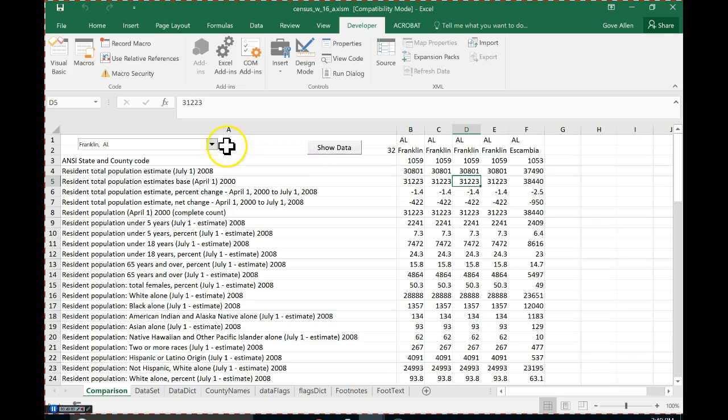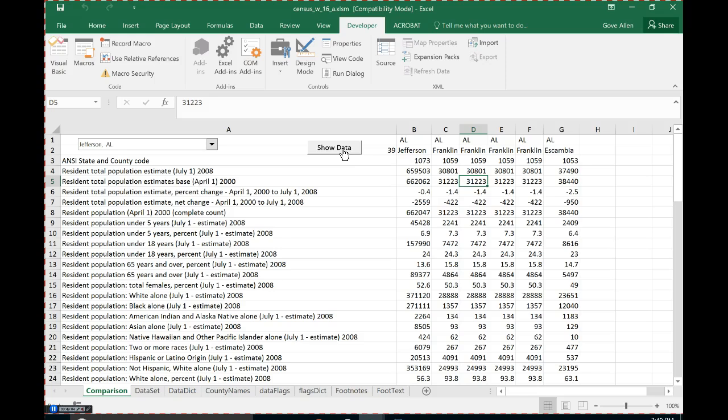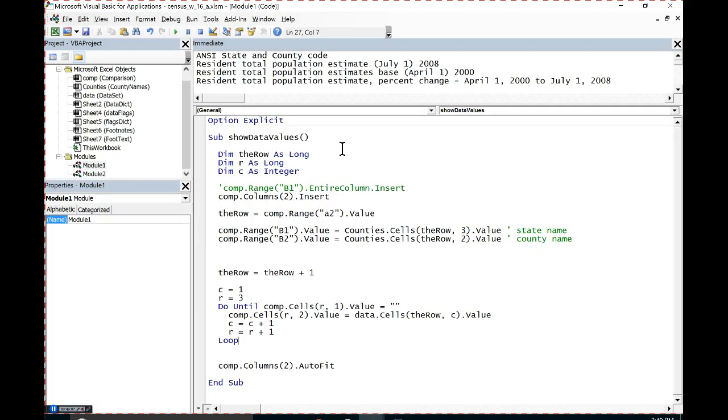We've got a lot of Franklin going on there. All right, it's gorgeous. Let me go back to the code so you can get caught up if you have questions. All right, any questions on what we've done so far?